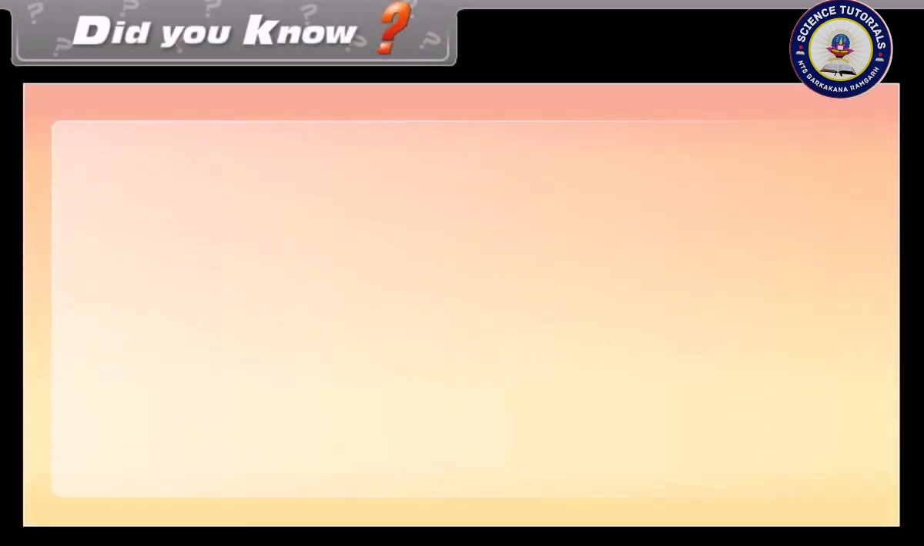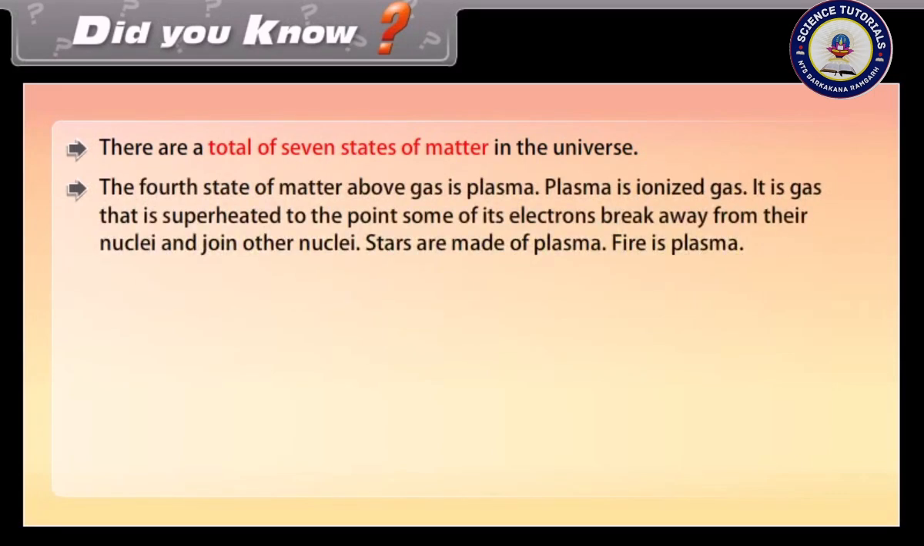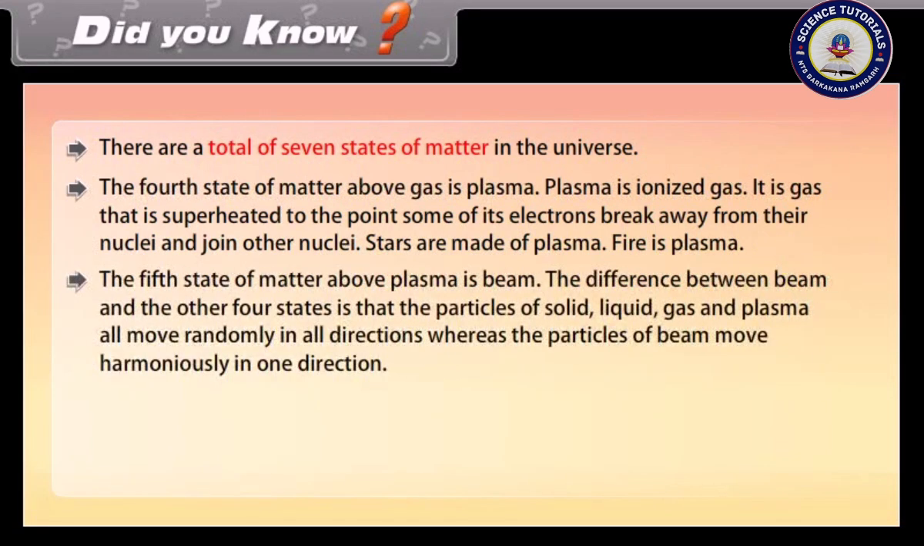Did you know there are a total of 7 states of matter in the universe? The 4th state of matter above gas is plasma. Plasma is ionized gas. It is gas that is superheated to the point that some of its electrons break away from their nuclei and join other nuclei. Stars are made of plasma. Fire is plasma. The 5th state of matter above plasma is beam.